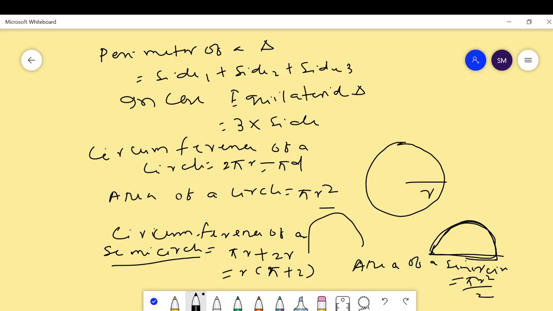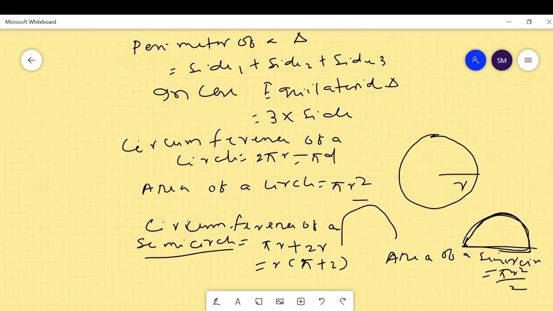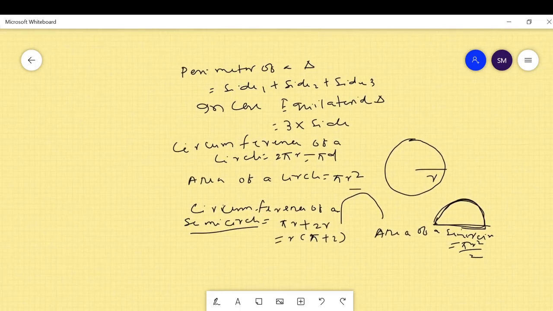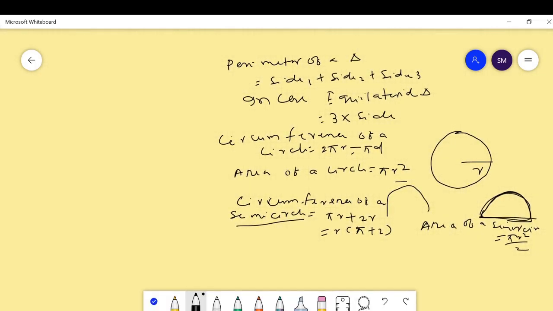Okay. Then solve some examples. I have already told you, only knowing formula is not sufficient. Please students, practice variety of questions. Here the example says, the circumference of a circle whose diameter is given.